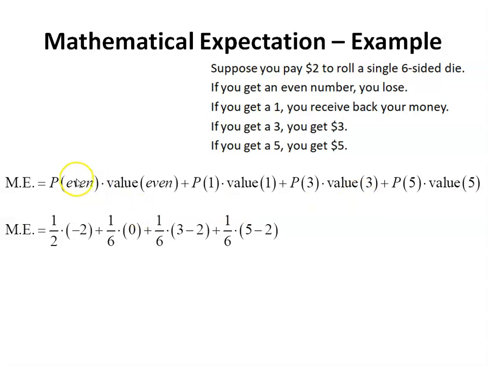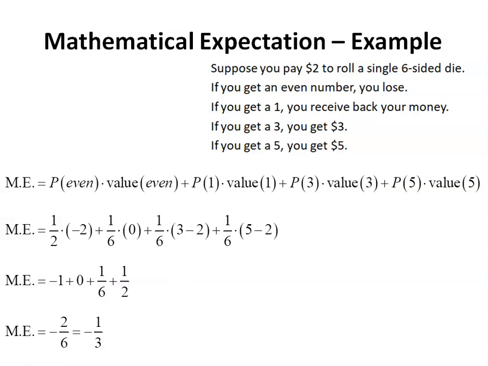So if I fill those in with numbers, probability of an even is 1 out of 2, it's 1/2, or 3 out of 6. The value is negative 2. There's a 1 out of 6 chance of getting a 1 whose value is 0 because I get back my money. There's a 1 out of 6 chance of getting 3 minus 2, which is 1, because I received 3 but I bet 2. And there's a 1 out of 6 chance that I profit 5 minus 2, because I received 5 and bet 2. And now to figure out the value of the mathematical expectation, I would combine all of these together, simplify them, multiply, and then add. And it works out that overall, the mathematical expectation here is equal to negative 1/3.